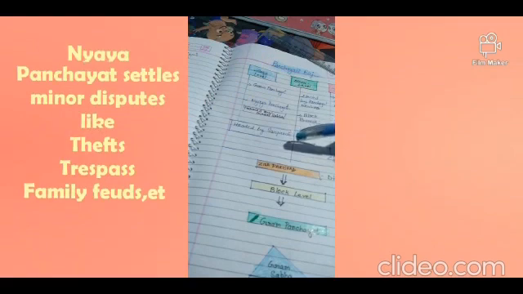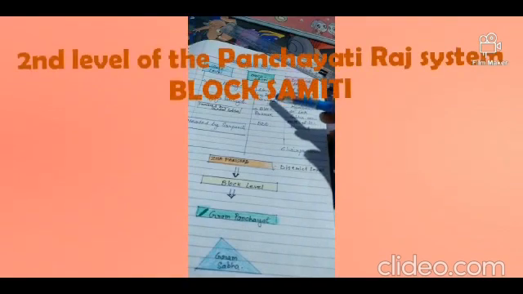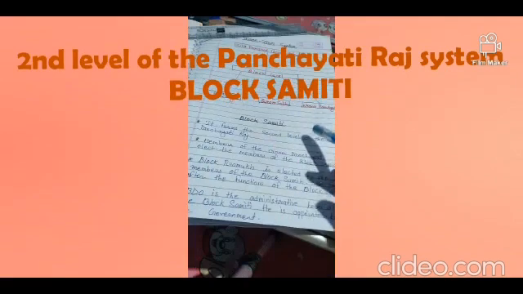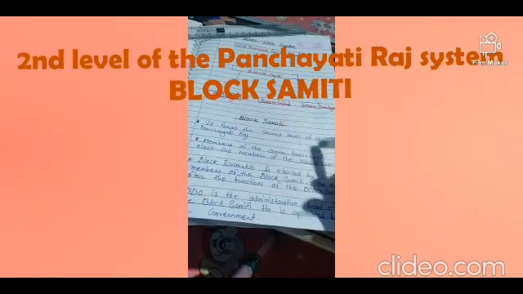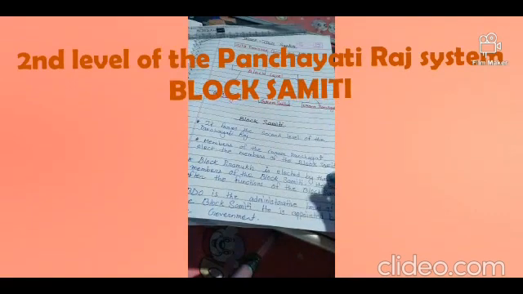Now today in this video we will discuss the second level, the block level, okay, and the highest institution, that is the highest level, district level, the Zilla Parishad. So let us know something more about the Block Samiti and the Zilla Parishad. The Block Samiti is the second level, the block level it is. It forms the second level of the Panchayati Raj system.